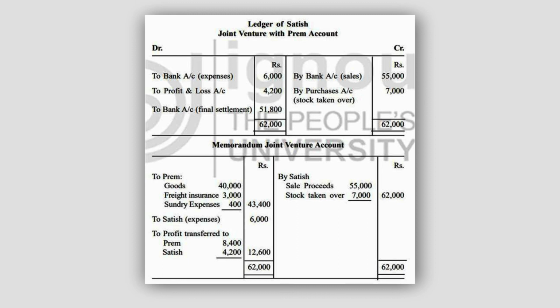Total 12,600. By the sales proceeds mentioned in the question 55,000, stock taken over 7,000, total is 62,000. So this was all about this question on joint venture account.